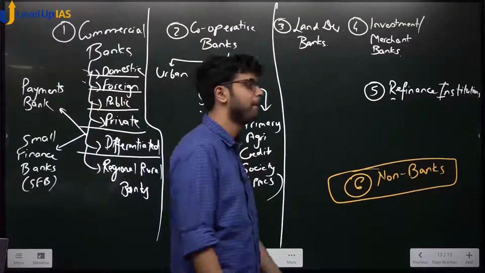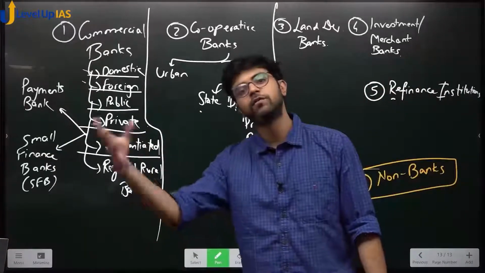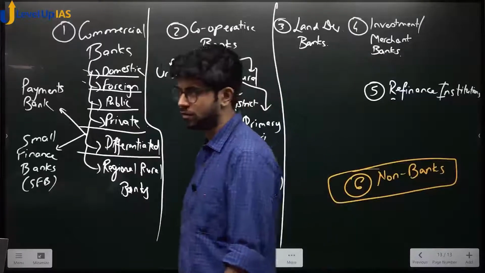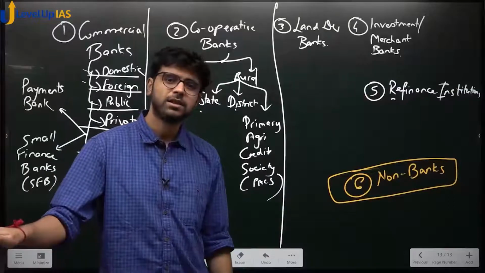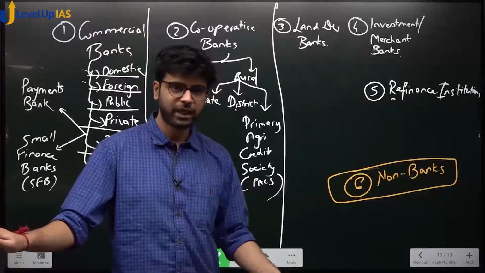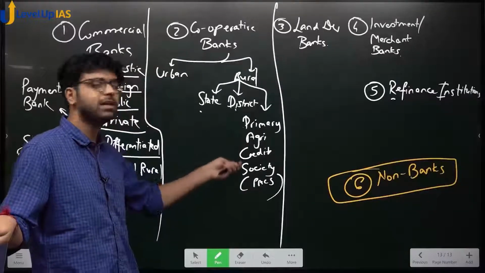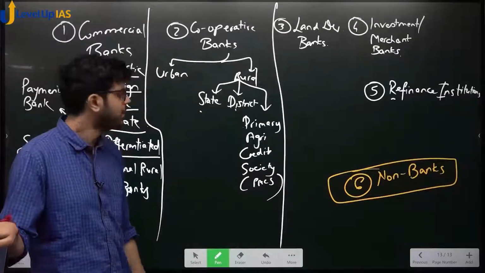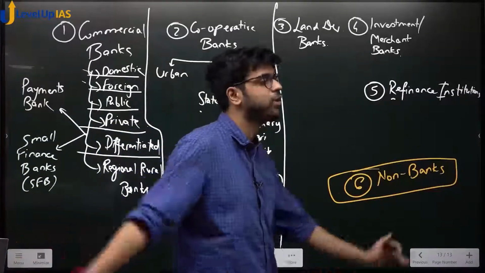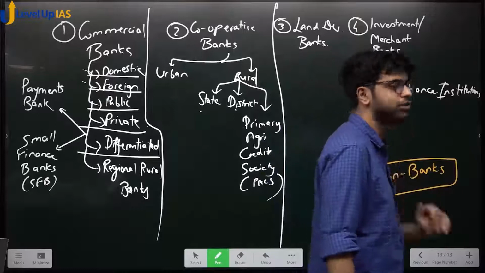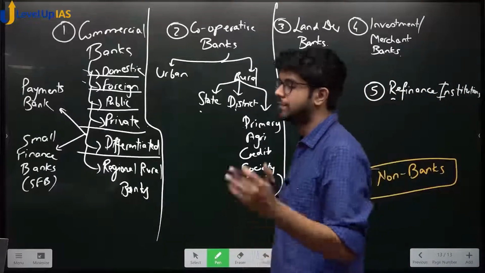Now what is PACs? They are cooperative banks specifically for pooling in money to give it to agriculture, like farmers or agricultural laborers. Why do they need money? For implements, tools and machinery. ठीक है? So primary agricultural credit society. Agricultural credit means credit to the agriculture sector. So these work at the lowest level, at the ground level, the ekdam grassroots level with the farmers, to help them with the money.